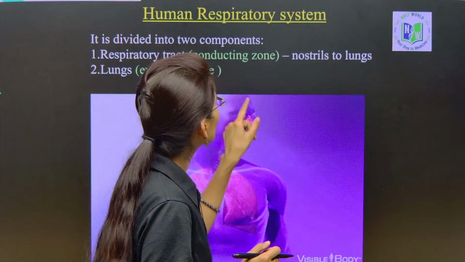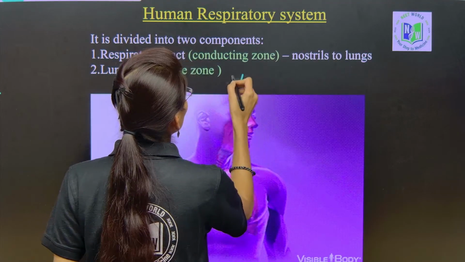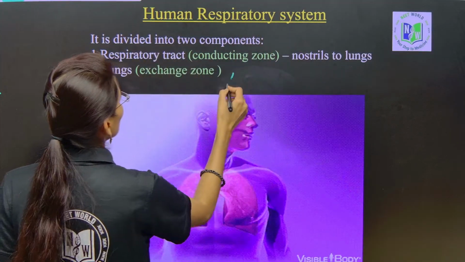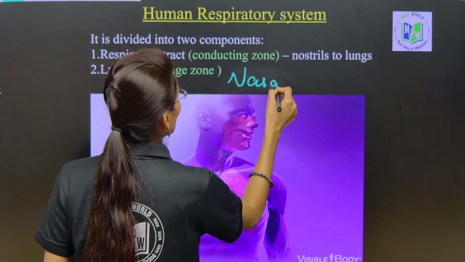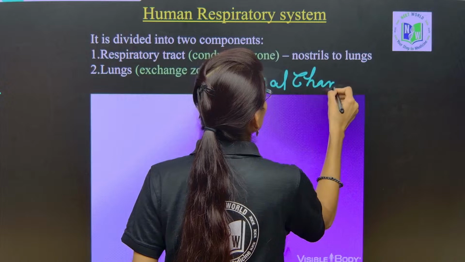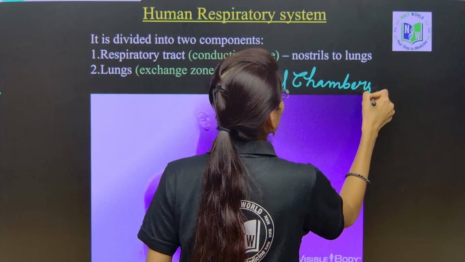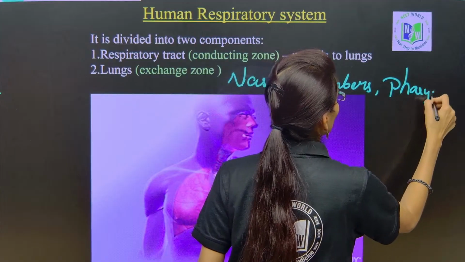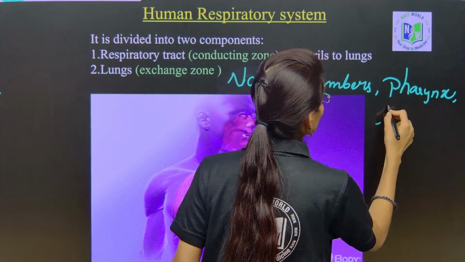First we will understand the nasal cavity, or nasal chambers, and next the pharynx and larynx.